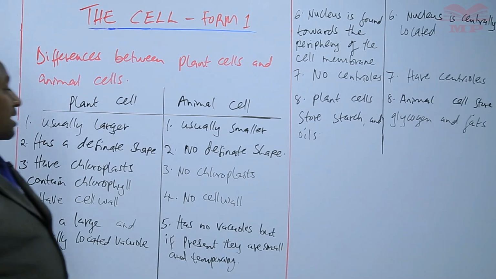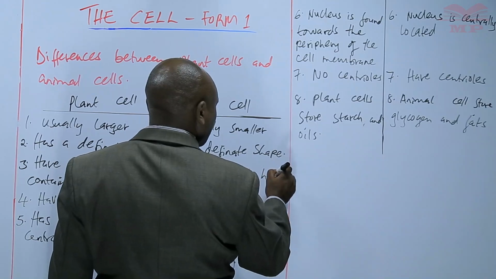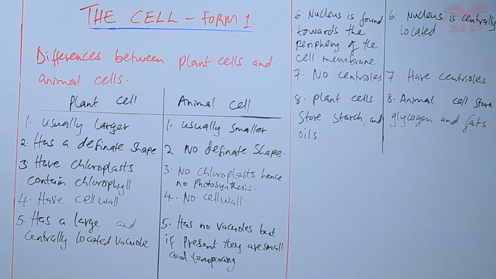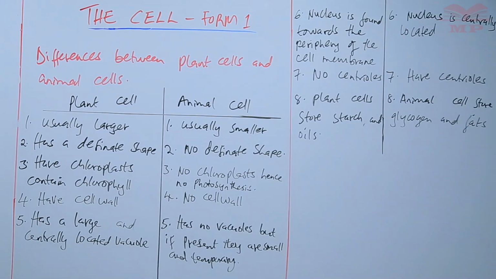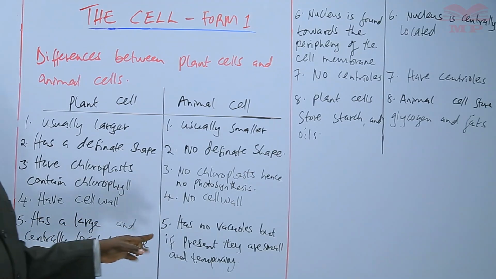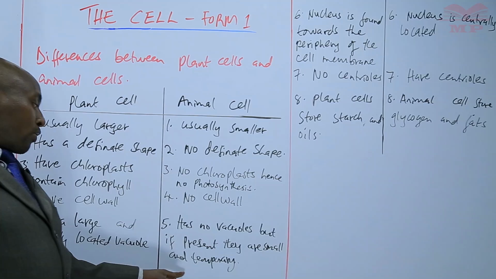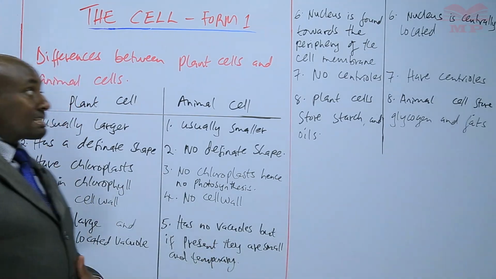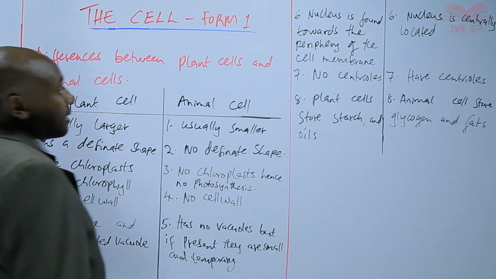In animal cells, there is no chloroplasts, hence no photosynthesis. Plant cells have a cell wall. Animal cells have no cell wall. Plant cells have large and centrally located vacuole. Animal cells have no vacuoles, but if they are present, they are small and temporary. They do not last through the lifetime of the animal cell.